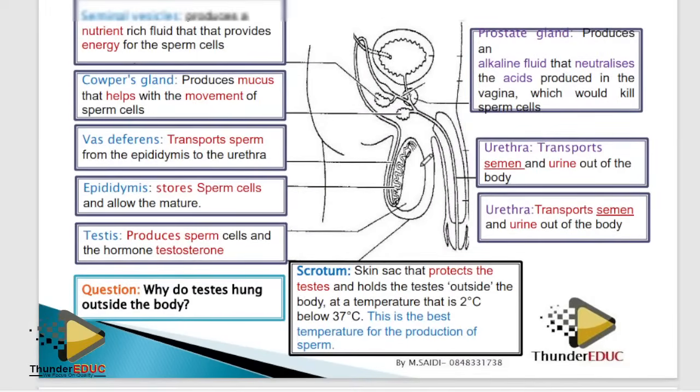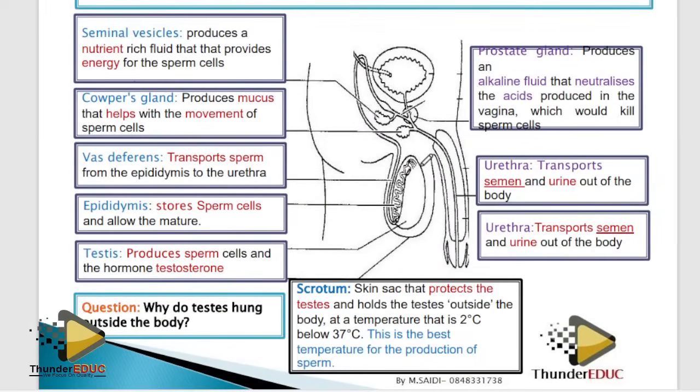But what are some of the things which confuse students? Number one, this epididymis. Yes, vas deferens. In most cases, when we bring it, students get confused. They call it sperm duct. Please don't call it sperm duct. Call it vas deferens. It's better to call it vas deferens.